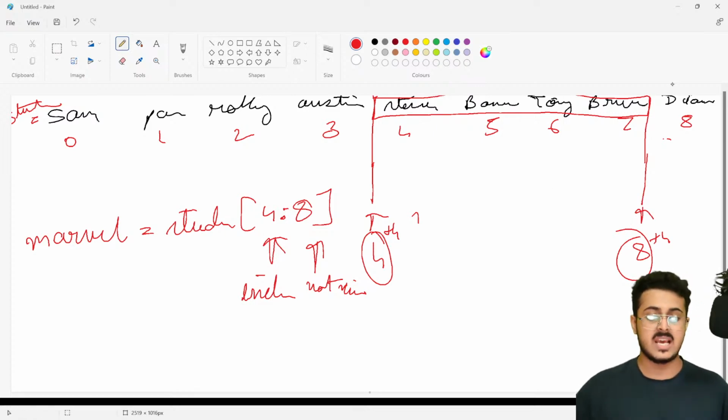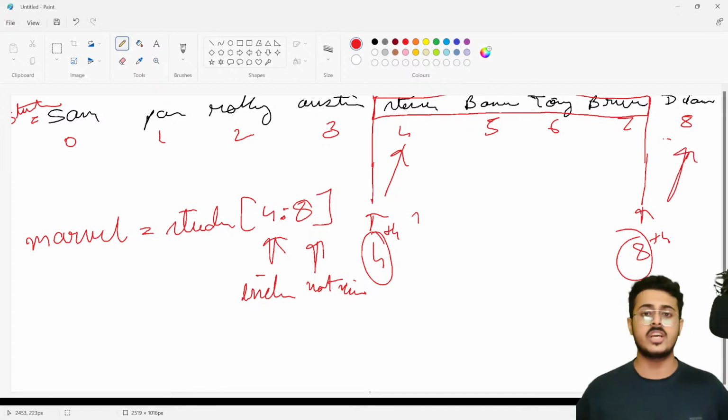Understanding cuts is very simple. This is not something from programming. If I'm telling you that this cut is at the 4th position, then this cut will also be at the 8th position. This is logic. If you want to get this particular list, and this cut is at the 4th position, then this cut will be at the 8th position. This is IQ, this is logic. So you're putting up the 4th and the 8th.